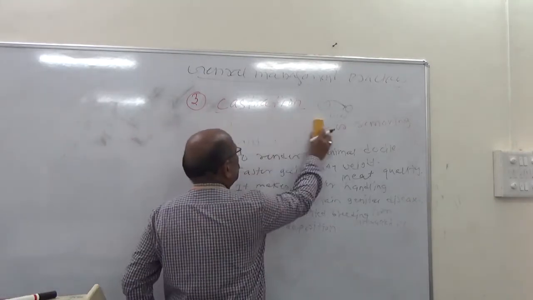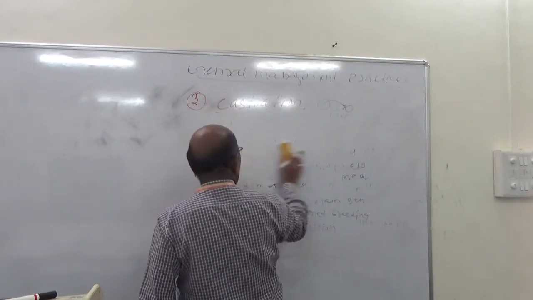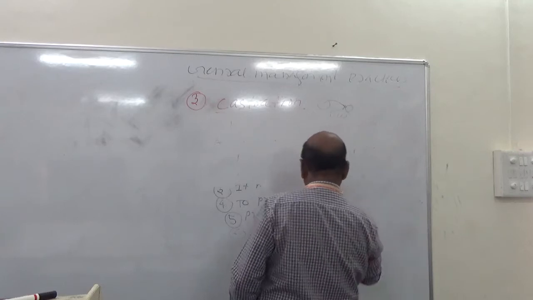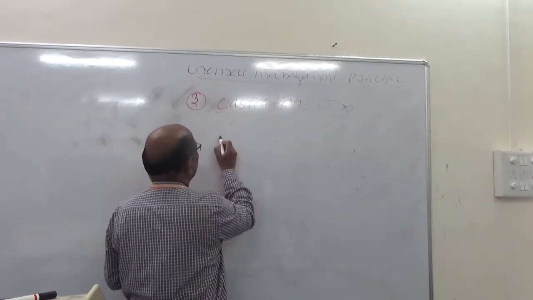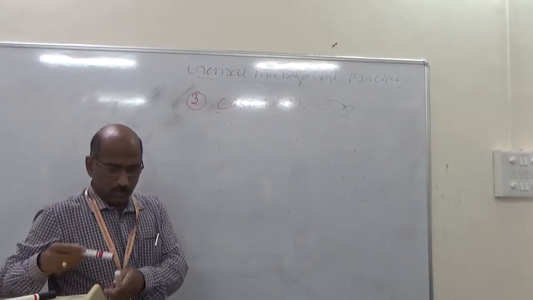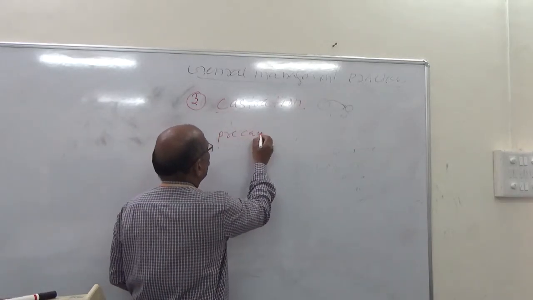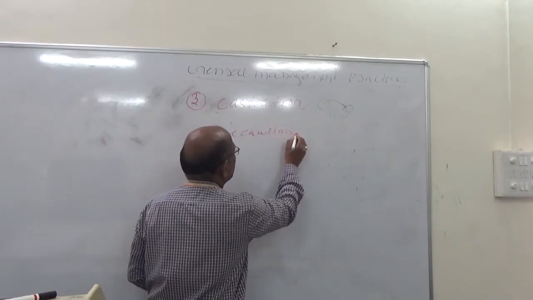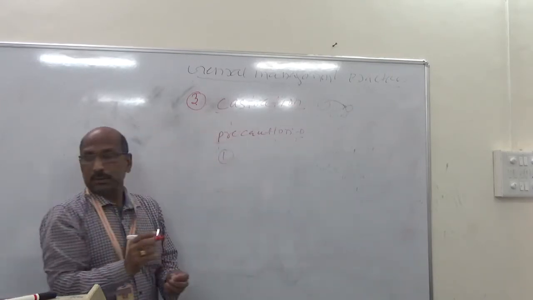Then come the precautions for castration. While castrating, precautions should be taken.